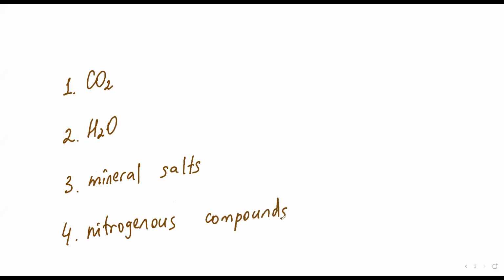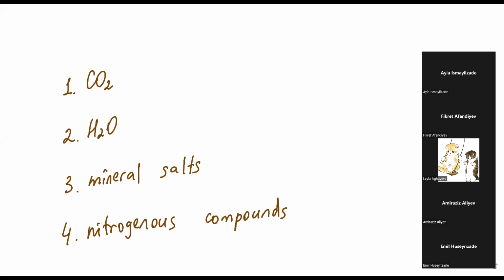So there are 4. Yes, I'm listening now. Yes, what's your question? What does nitrogenous compounds mean? Nitrogenous compounds, thank you for asking. There are three types of nitrogenous compounds. From the name, you can understand that they contain nitrogen. So they are related to nitrogen.